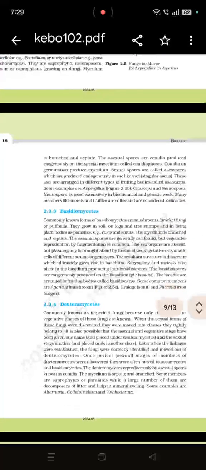Next is Basidiomycetes. The best example is mushroom. Bracket fungi or puffballs always grow on a damp place, logs, trees. So these are saprophytic in nature, and when classified as parasites, examples are rust and smut.